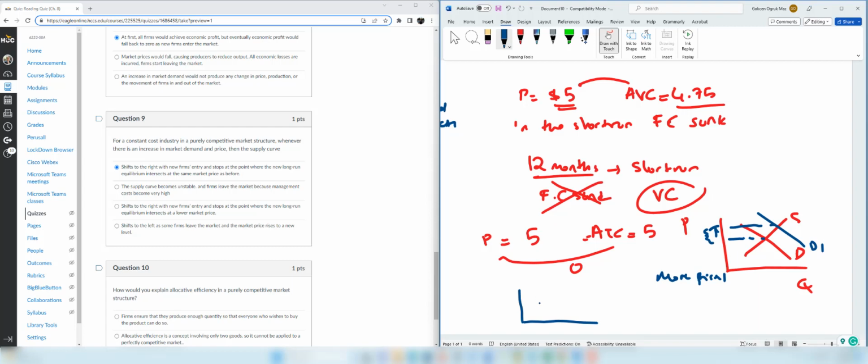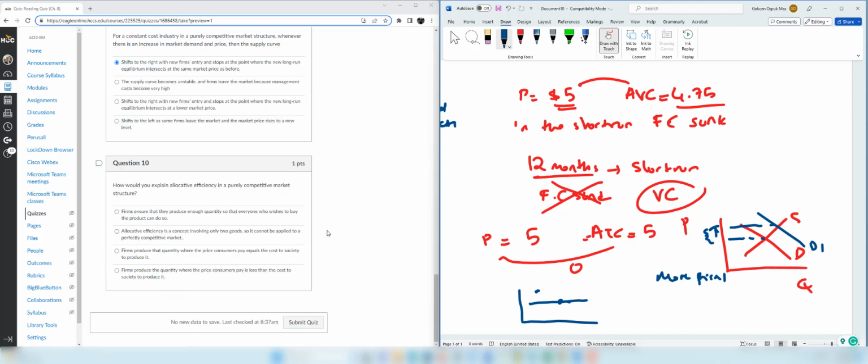A constant cost industry has a horizontal long run cost curve. So the price could increase in the short run. Okay, you might have a price here. But then because of entry of the new firms, you are going to come back to the previous price. And the long run cost curve is going to be constant.